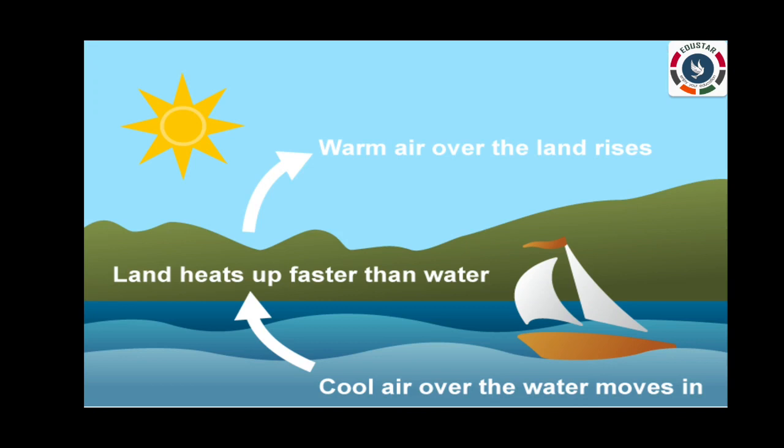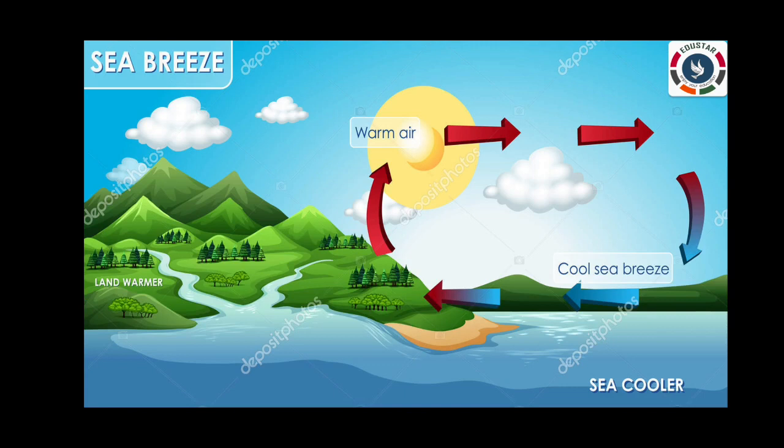If we go to the seashore on a hot and sunny day, we will find the sand on the shore very hot and the sea water cool. This happens because land gets heated up faster than water. It also cools down faster than water. This difference gives rise to sea breeze and land breeze. Let us learn how. Sea breeze.